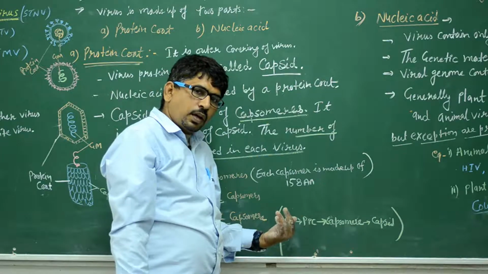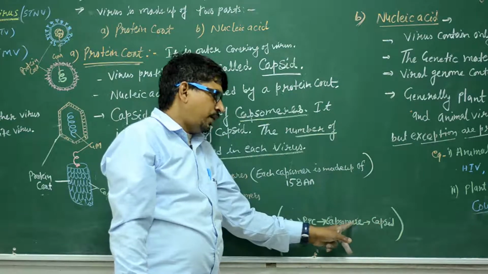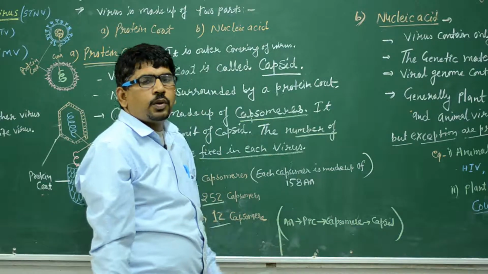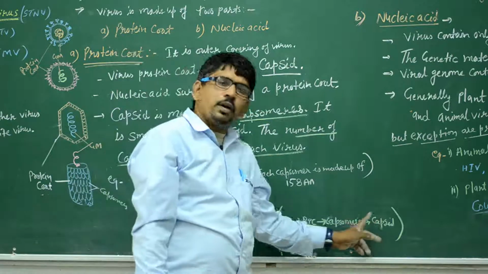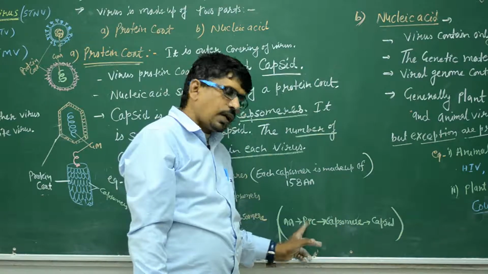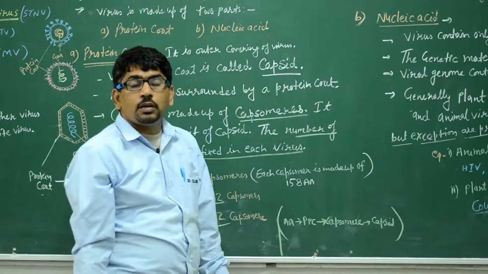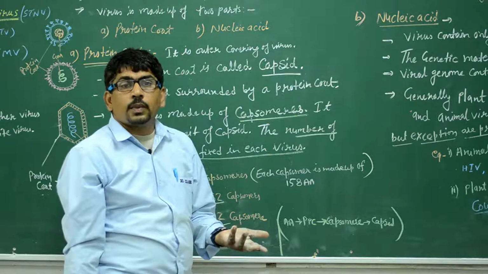The other way, the second way: the capsid is made of the capsomere, made of the polypeptide chain, and the polypeptide chain is made of the amino acid. तो कैप्सिड किसका बना होता है बच्चों? कैप्सोमेर का. कैप्सोमेर किसका बना होता है? पॉलीपेप्टाइड चेन का. और पॉलीपेप्टाइड चेन किसकी बनी होती है? एमिनो एसिड की. तो the unit of the protein is the amino acid